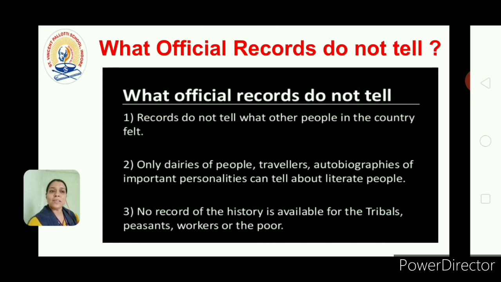Then no record of the history is available for the tribals, peasants, workers or the poor, meaning nobody wrote about them, isn't it? In a novel in general maybe they will write something, but if you go to find records, most probably you will not get any report or record of them. So that is the problem with official records: you can get the information but not fully.